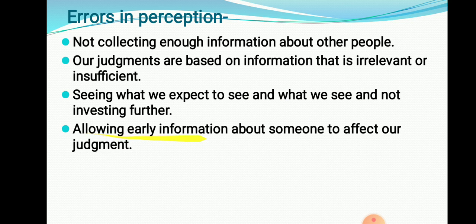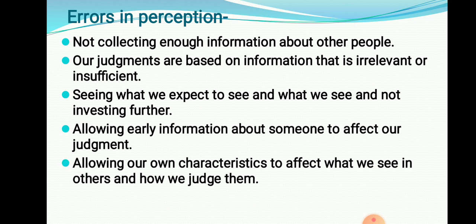Allowing early information about someone to affect our judgment. Early information. If we hear some data regarding a particular person from other people, other colleagues, then it is going to affect our judgment regarding that person, as we hear something bad from another person related to that person. So we are taking a wrong decision. So that is the error in perception.